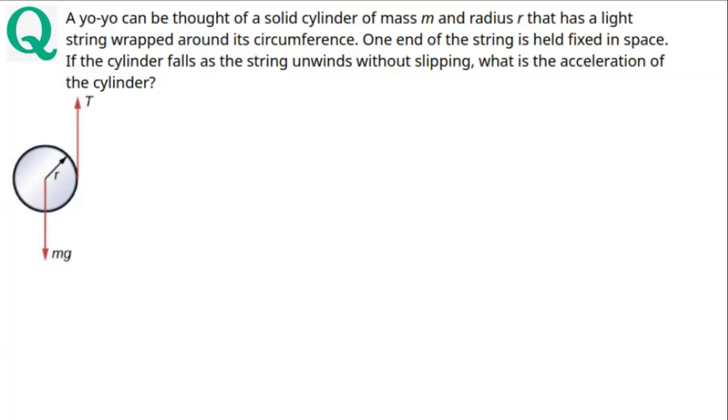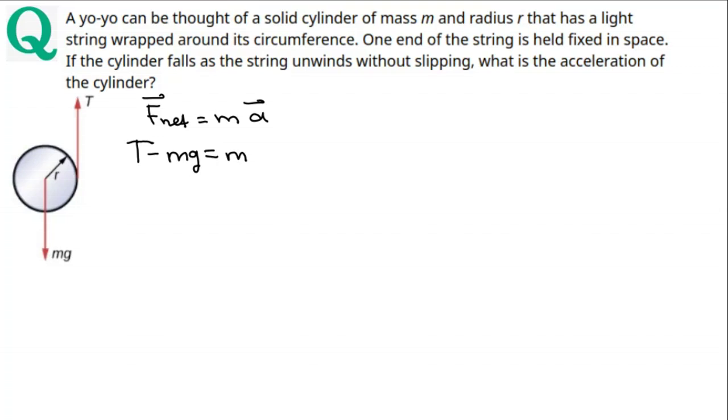We write Newton's second law for the system. F net equals ma, and T is the force upward, positive. mg is the weight force downward. And these are the only forces in this system.